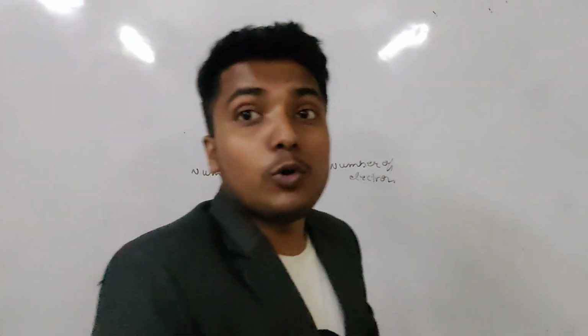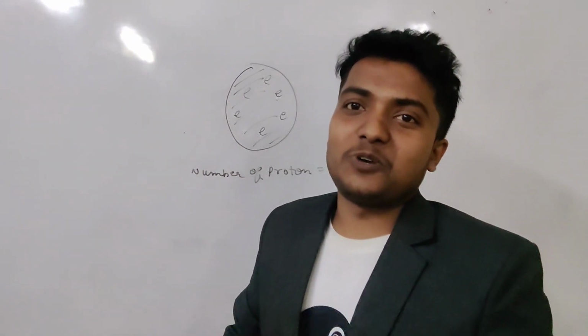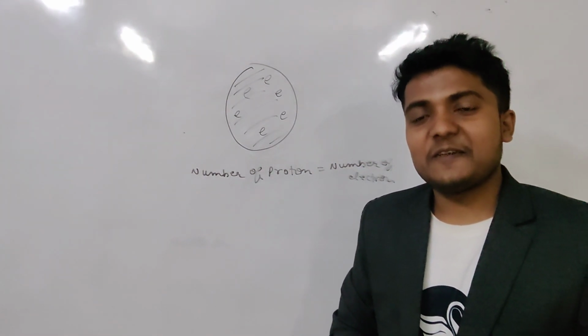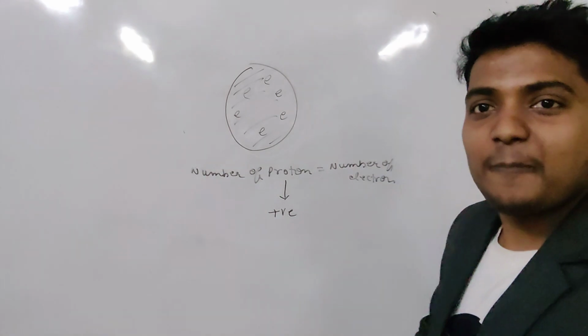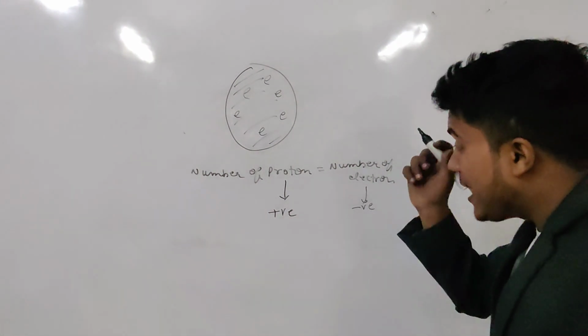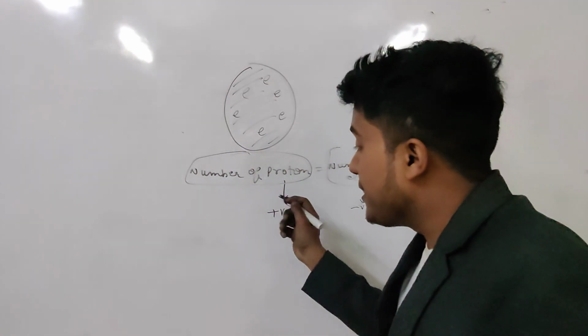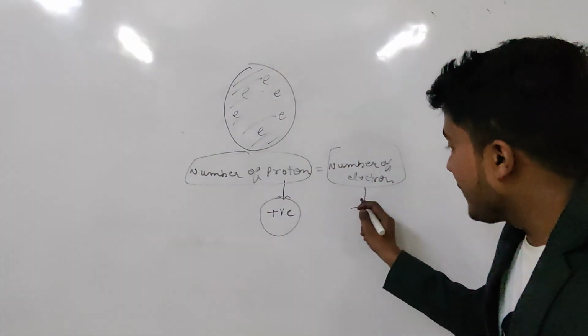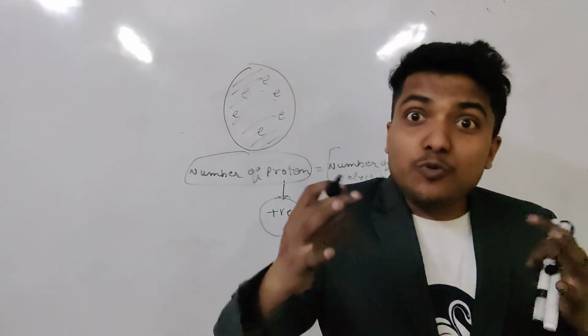And as the number of protons and the number of electrons is equal, we can say that the atom is neutral. Why? Because protons contain positive charge, electrons contain negative charge, and as the number of protons and the number of electrons is equal, it means the magnitude of positive charge and the magnitude of negative charge is also equal. And hence the atom is neutral. This was the postulate by J.J. Thomson.